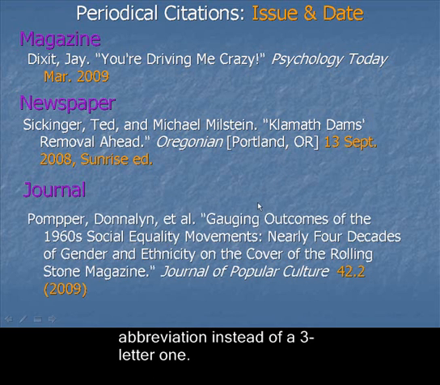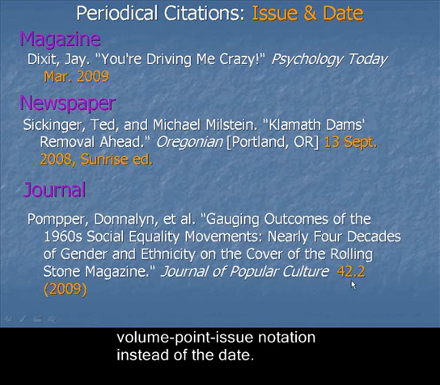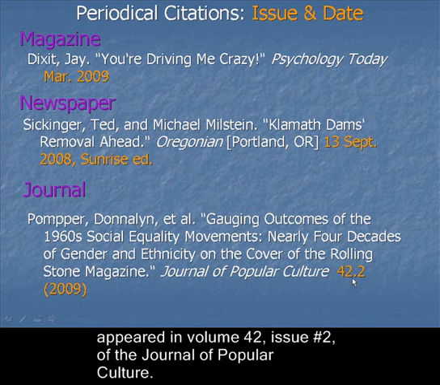Now, the case for the journal is just a little bit different. For scholarly journals, MLA uses volume point issue notation instead of the date. And then we follow with the year in parentheses. So this article appeared in volume 42, issue number 2 of the Journal of Popular Culture.